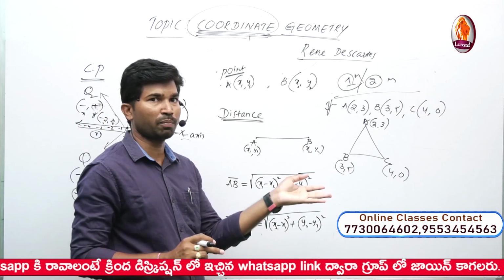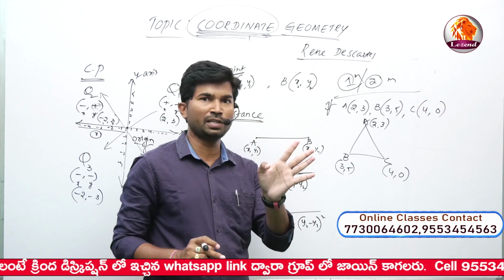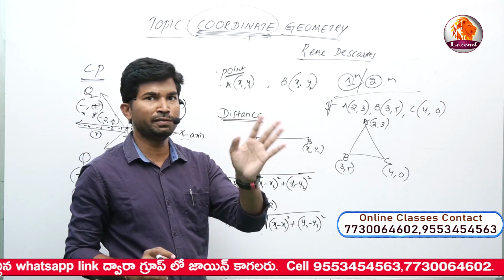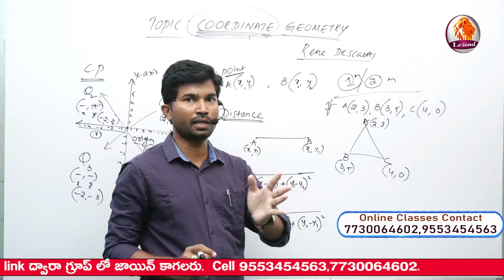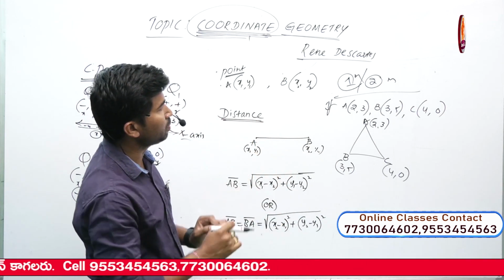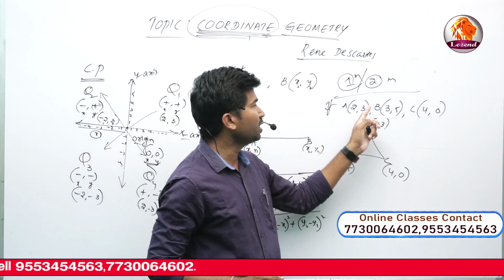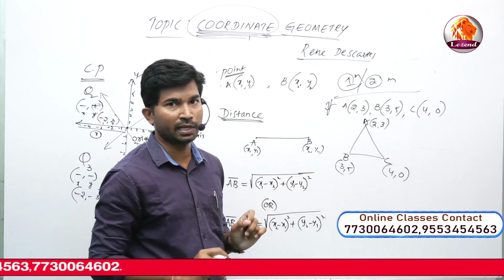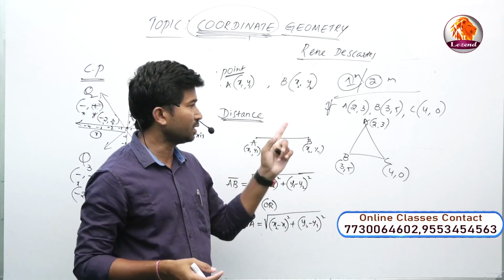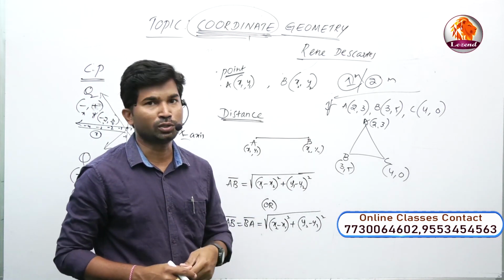If they give 3 points, we can apply it for a triangle. If they give 4 points, we can use it for a square, all the coordinates. If they give 5 points, we check whether it is a pentagon or a regular pentagon, depending upon the points. Now I am taking a simple example: point A, point B, point C. I am taking only 3 points, A, B, C. Now check whether it is an equilateral triangle, right angle triangle, scalene triangle or isosceles triangle.